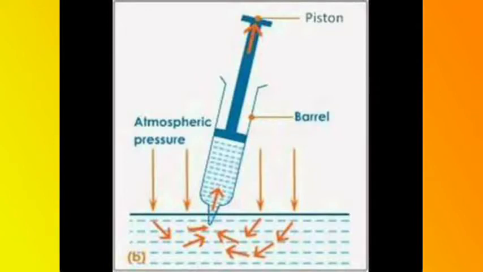The syringe works on the existence of atmospheric pressure. When the nozzle of a syringe is dipped in a liquid and its piston is withdrawn, the pressure inside the syringe is lowered. The greater atmospheric pressure acting on the surface of the liquid pushes the liquid up into the syringe.